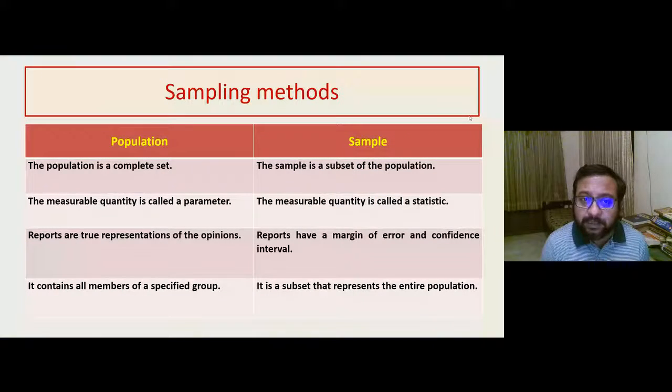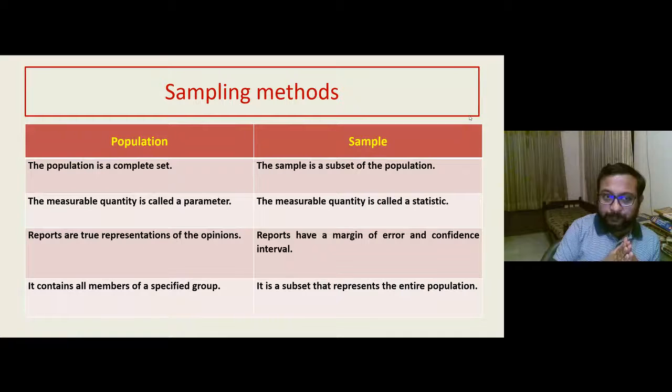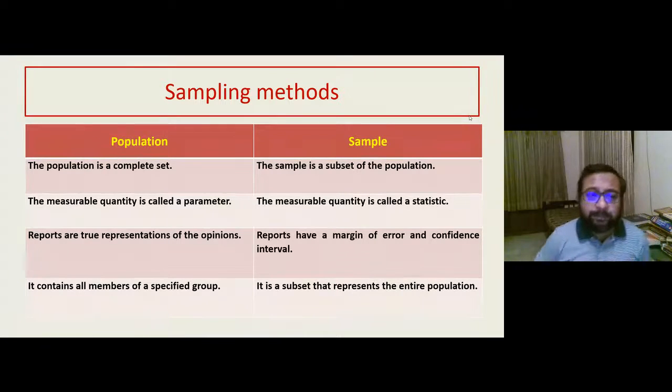Sampling has to be understood as different from the population study. As I told you, population is the complete set. Sample is a subset of that population. When you measure something in a population, it is commonly called a parameter. And when you measure something in the sample, it is called a statistic. These are very rigorous terminologies, though sometimes we use them interchangeably.